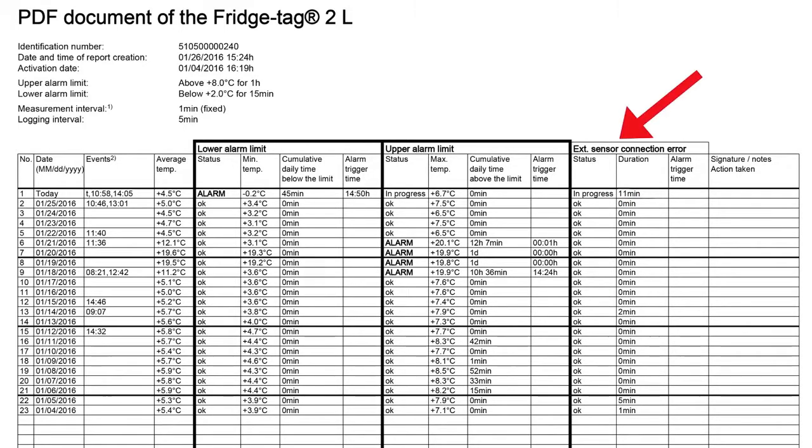The far right-hand side shows how long the external sensor was disconnected from the data logger, and we can see that it was 11 minutes today while we were generating the report. If it is disconnected for more than 15 minutes, the OK will change to an alarm. It will tell you the total duration it's disconnected, and it will tell you the time that the alarm was triggered. With the FridgeTag 2L, you have a second set of data in the PDF.